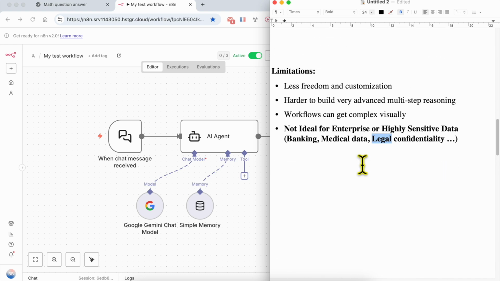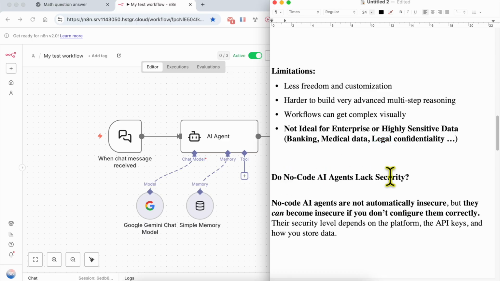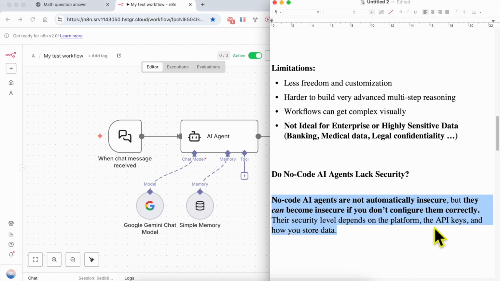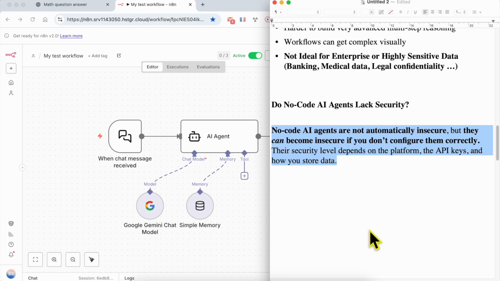Now, one question before moving to the next step. Do no-code AI agents lack security? They are not automatically insecure, but they can become insecure if you don't configure them correctly. Their security level depends on the platform you are using, for example n8n, the API keys you are using, and also how you store your data. So no-code AI builders can lack security. If you make sure to store your data securely and use third-party services that you are sure of, this lack of security becomes less and less.